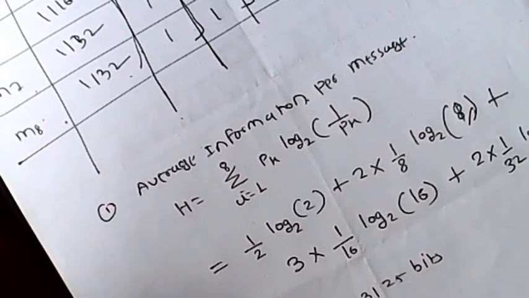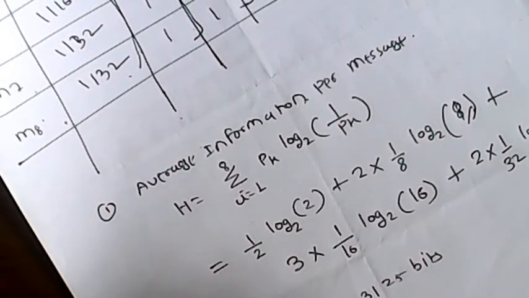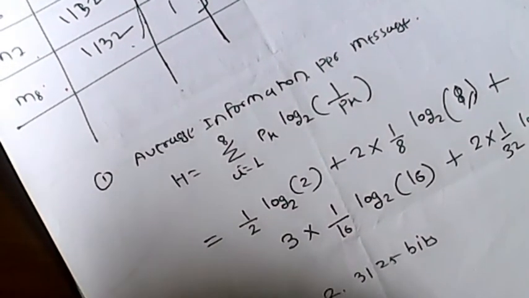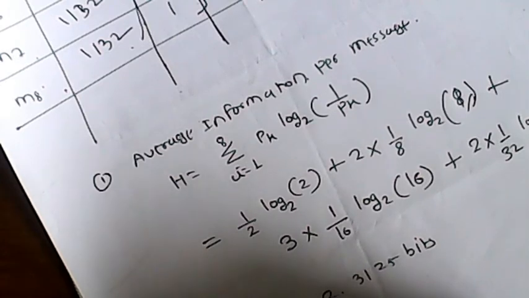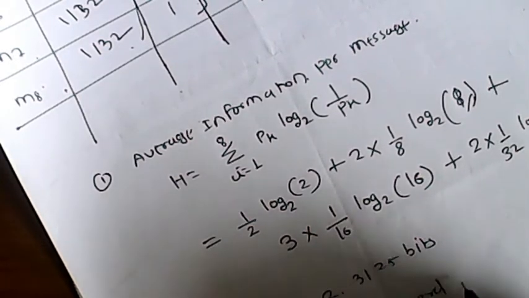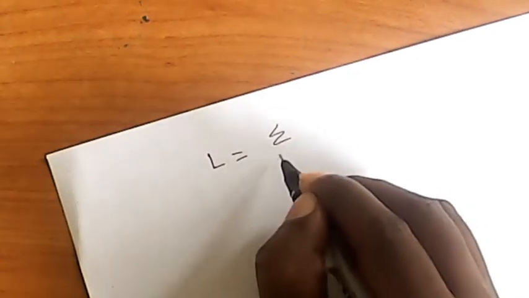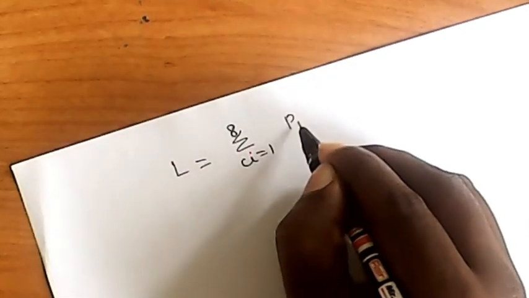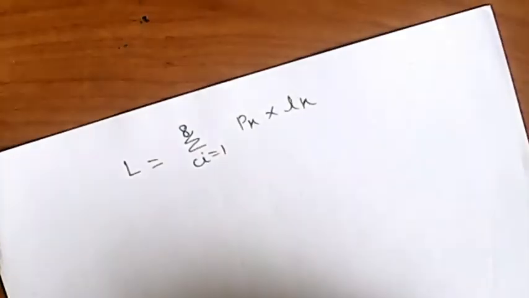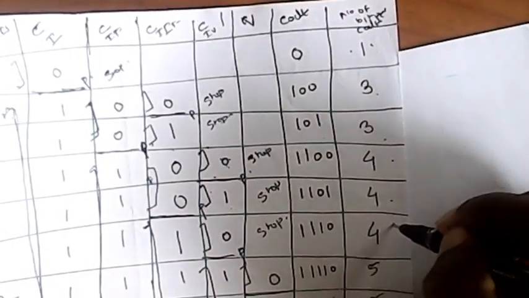Similarly, we calculate the average code word length, capital L. The formula is L equals summation k equals 1 to 8, pk into lk, where lk is the length of each code word.